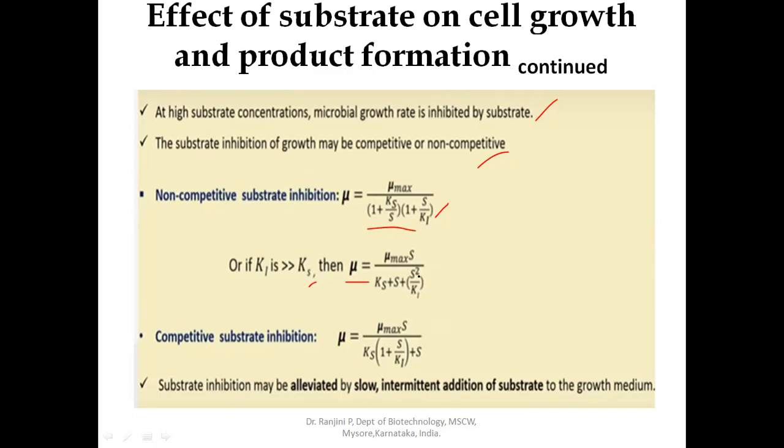plus S to the power of square divided by Ki. Next, competitive substrate inhibition can be calculated using the formula mu is equal to mu max into S divided by Ks into 1 plus S divided by Ki plus S. Substrate inhibition may be removed or alleviated by slow intermittent addition of substrate to the growth media. How can we overcome the substrate inhibition? Slow addition of the substrate into the fermenter can overcome the substrate inhibition on the product or the growth.